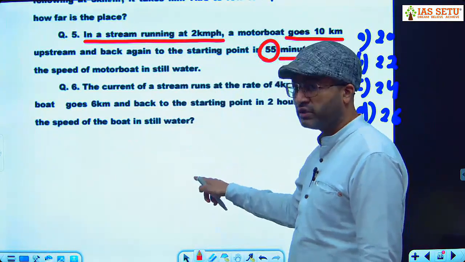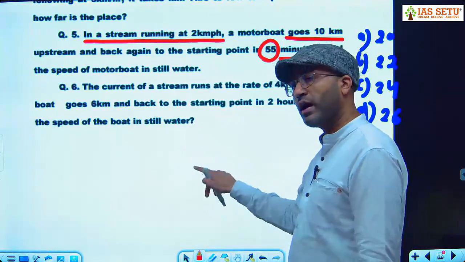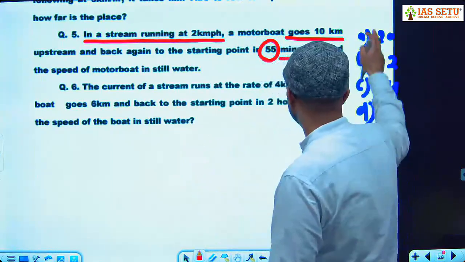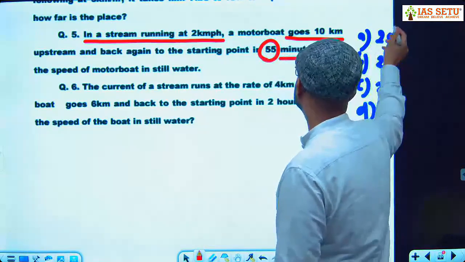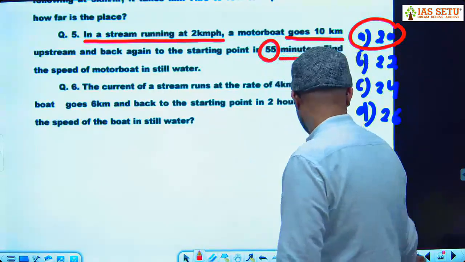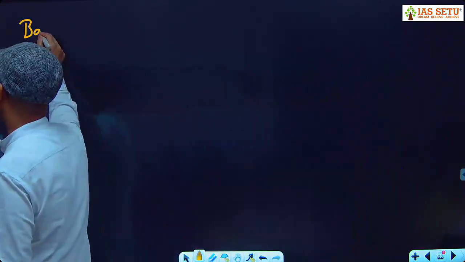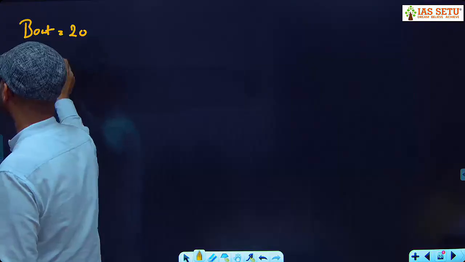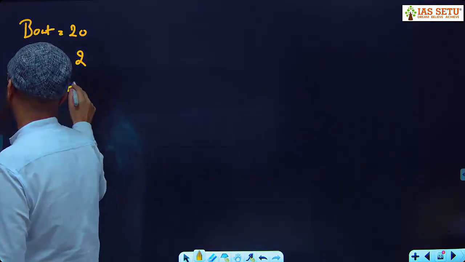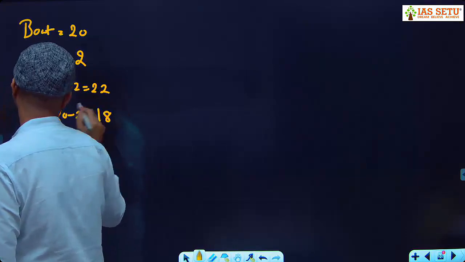If you use the conventional method, you get 2 speeds, x plus 2, x minus 2. So x plus 2 multiplied with x minus 2 gives you a quadratic equation. So that we don't prefer, we prefer answer options. I assume let the speed of the boat be 20. अगर फिट बैठ गया ठीक है, otherwise I try next. So I assume speed of the boat 20, speed of the stream is 2. So what is downstream? 20 plus 2, 22. What is upstream? 20 minus 2, 18.